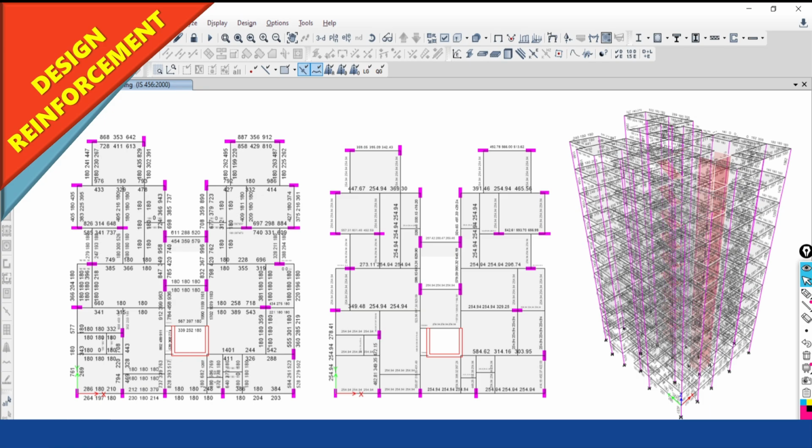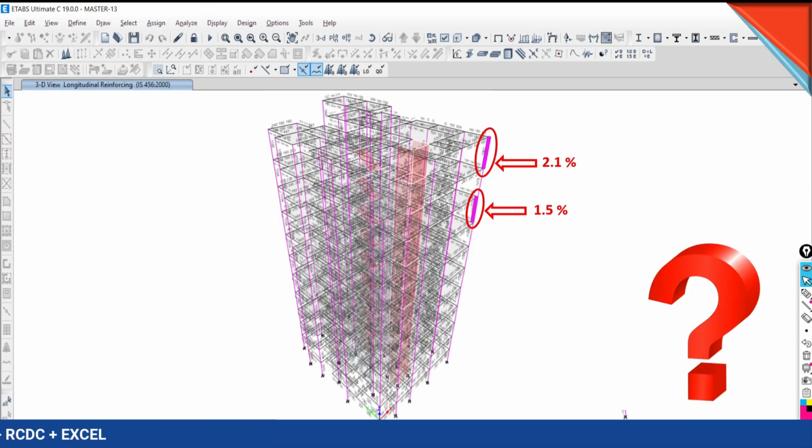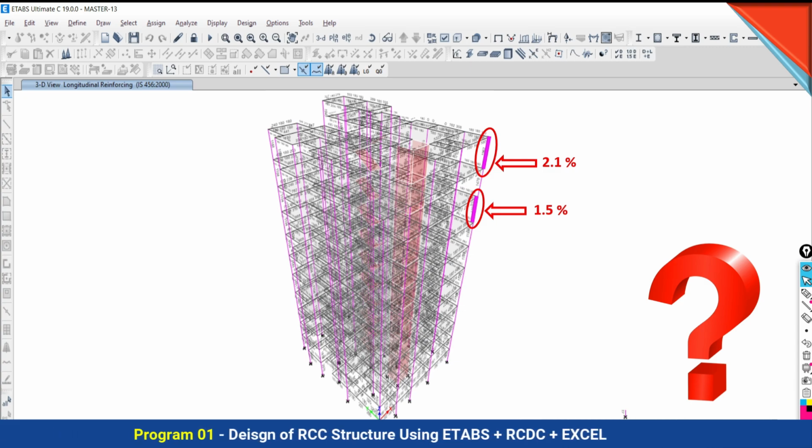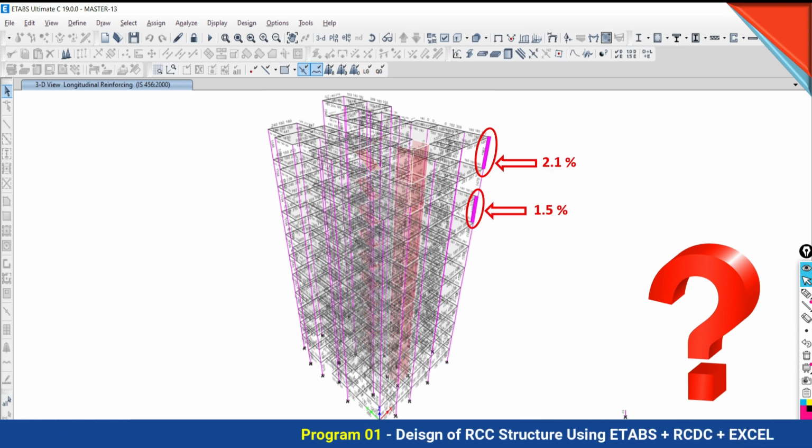So what is the problem? On the top floor we are getting more reinforcement. Why is this happening? What is the concept behind this? How to tackle this problem? All these questions, and finding the solution, come from experience, and an experienced person can handle all these problems.